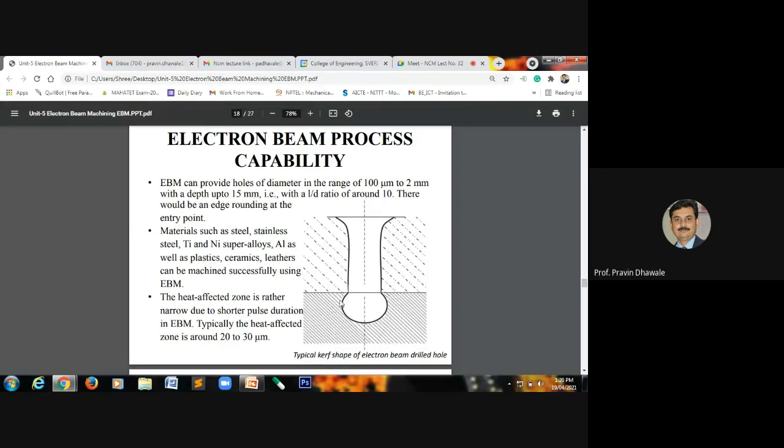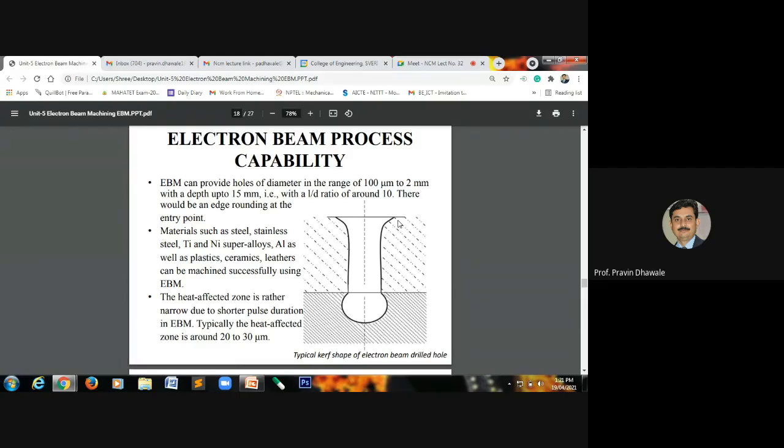This is the diagram. It shows the curve shape of the electron beam drill hole. Right. So we are initiating the drill from over here. As we go on drilling in the workpiece, at the bottom we get the curve shape.